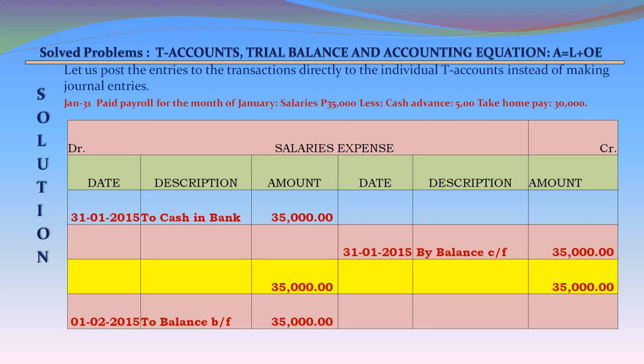January 31, paid payroll for the month of January: salaries 35,000 less cash advance 5,000, take home pay 30,000. Salary expenses account debtor on the debit side, 31st January 2015, to cash in bank 35,000. We are closing the salaries account for the month of January, on the credit side, 31st January 2015, by balance carried forward 35,000, and on the debit side, 1st February 2015, to balance brought forward 35,000 debit.